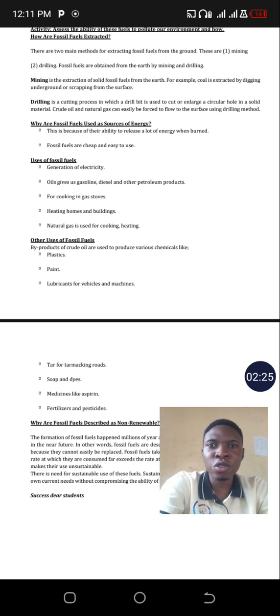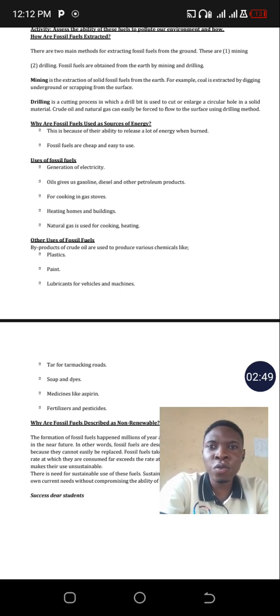That one is used to get crude oil and natural gas. So mining is used to obtain coal, and drilling is used to obtain crude oil and natural gas, because they are underground and far. That's why we prefer that method.